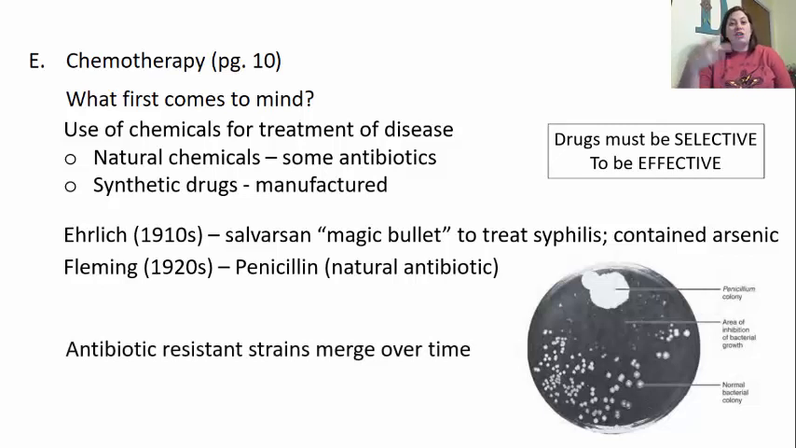So the issue with this, though, is that when we use certain medications over and over again, we see that antibiotic resistant strains do emerge over time because bacteria and other organisms are able to mutate. And when they're able to mutate, they do have the ability to potentially be resistant to antibiotics.